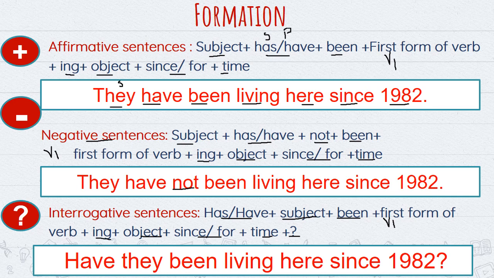And to denote time we use since or for. Since is used for point of time and for is used for period of time. For example, they have been living here since 1982. If we talk about its negative sentence, here we'll just add not after helping verb, that is has or have. So it will be they have not been living here since 1982. And if we talk about its interrogative sentence, we'll use has or have in the beginning of the sentence and it will be have they been living here since 1982.